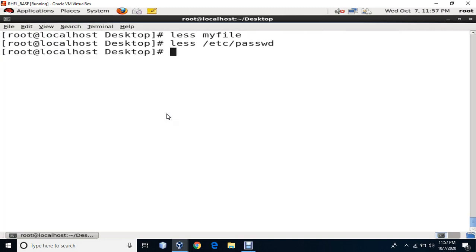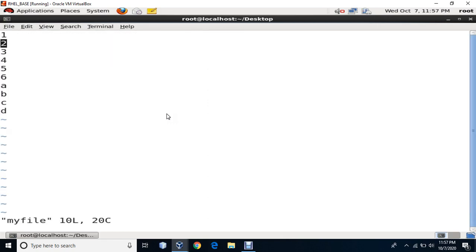Okay. So now we have completed many commands, and one more command I want to show you is VI. VI is an editor with the help of which we can write inside a file. As I told you, if I use touch, I will be creating an empty file, but with the help of an editor I will be able to write into the file. So I can just use VI and write into the file. So I say my file and I can write something inside it.